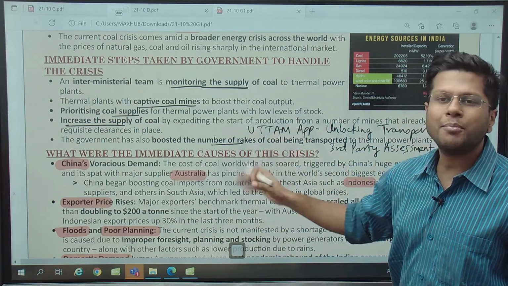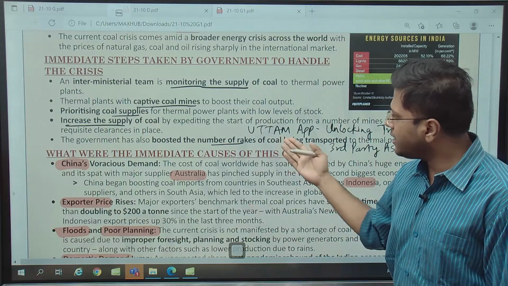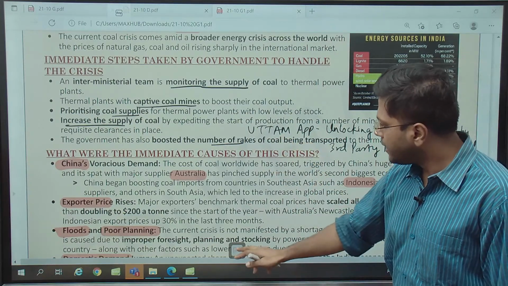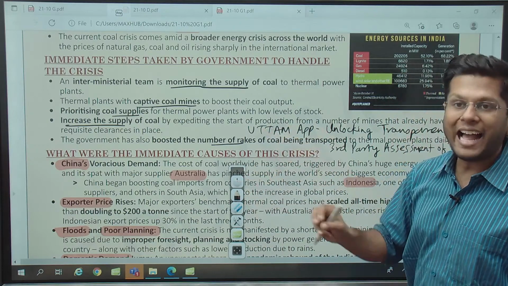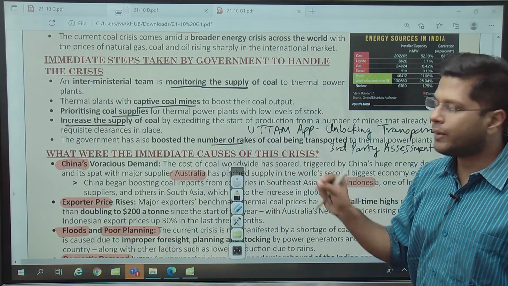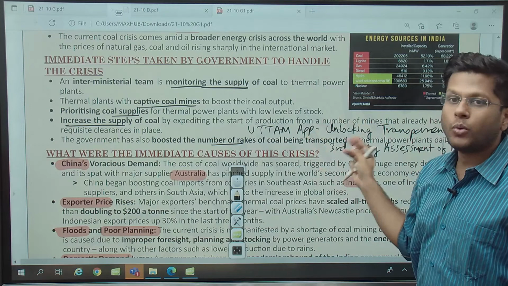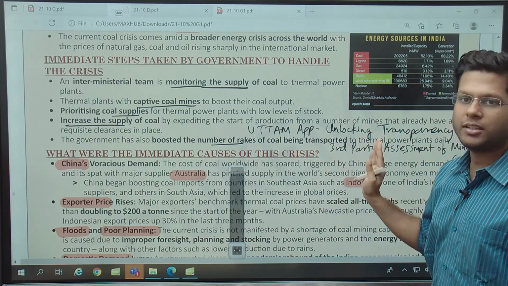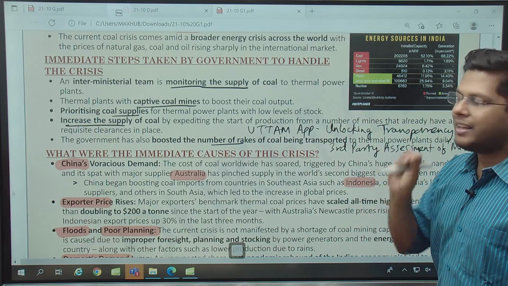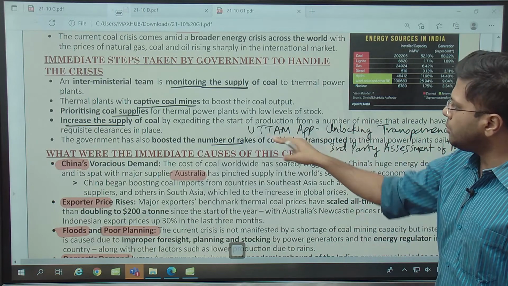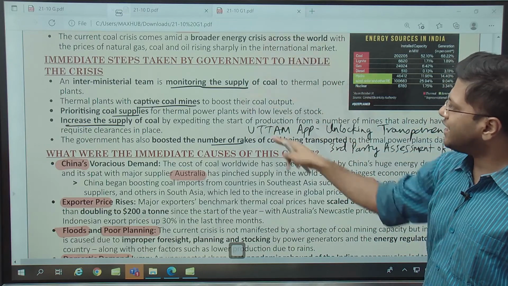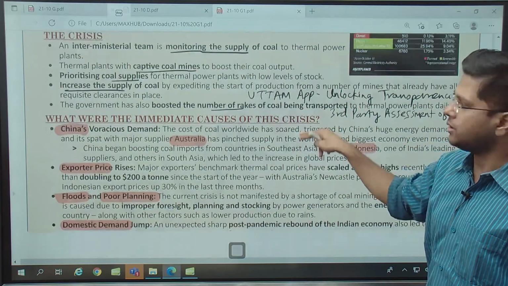They have also increased the number of trains, rakes, train bogies, so that the supply of coal could be faster and the demand could be met, right? Now, this is where I would like to point out one app, the Uttam app. The Uttam app is the one through which we understand what is the production of coal, and what is the quality of coal getting transported from one place to another through third party accountability, right? So do remember the Uttam app, an initiative of the government. They might not ask every question directly, but these kind of initiatives you must mention, okay?